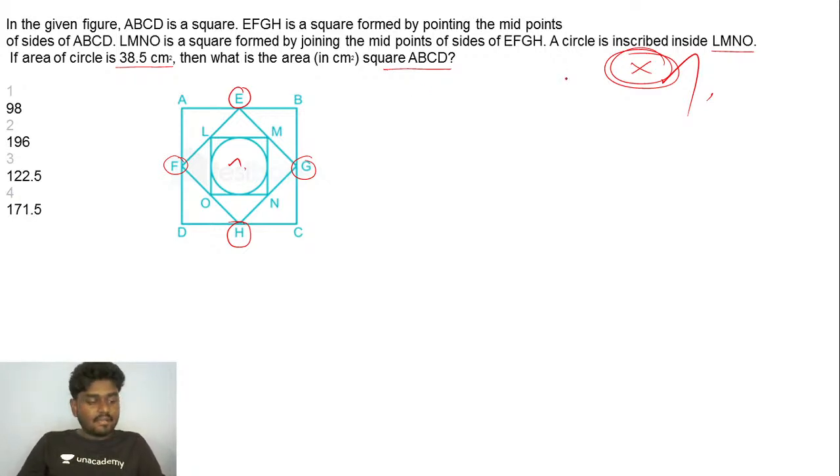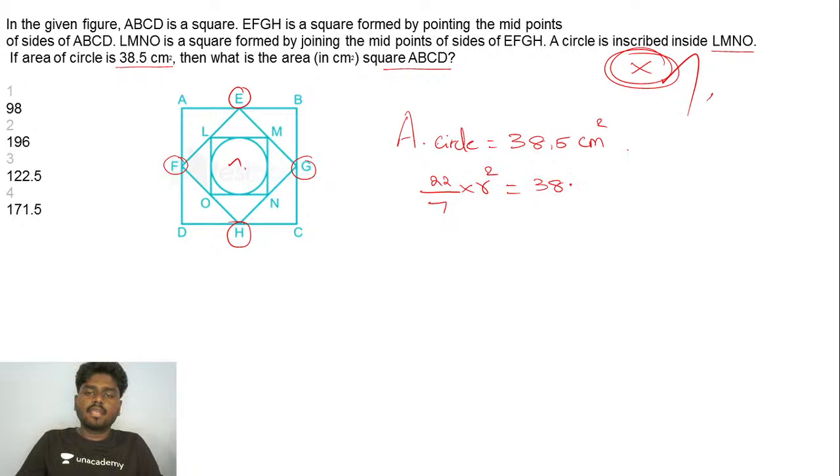As I know, the area of the circle is 38.5 centimeters square. What is the area of a circle? It is pi r square, right? So it's going to be 22 by 7 into r square is equal to 38.5. Is that clear?